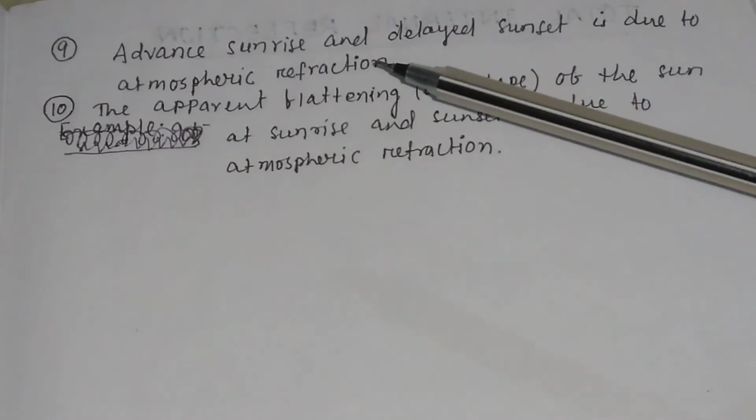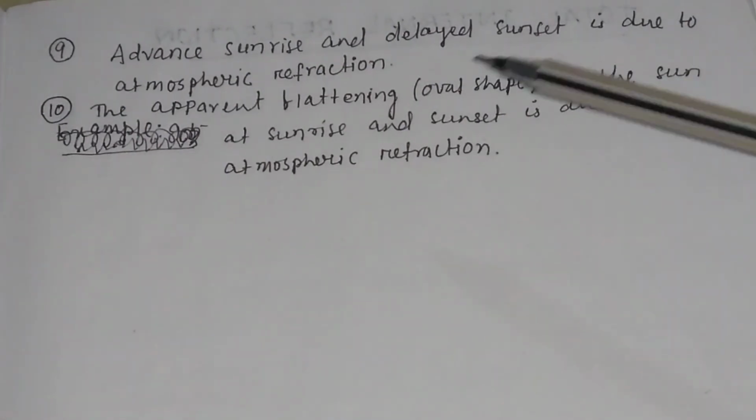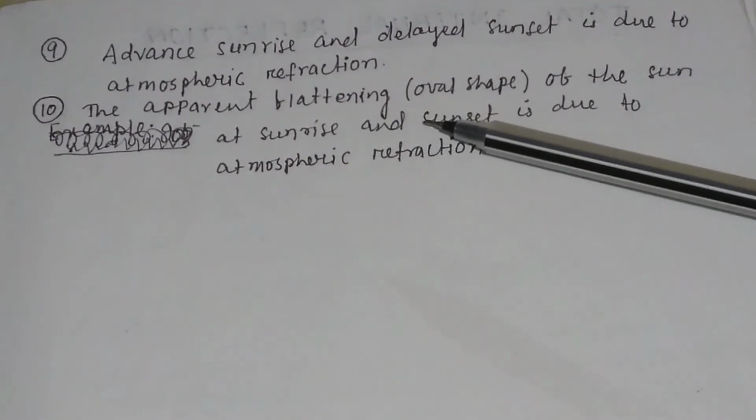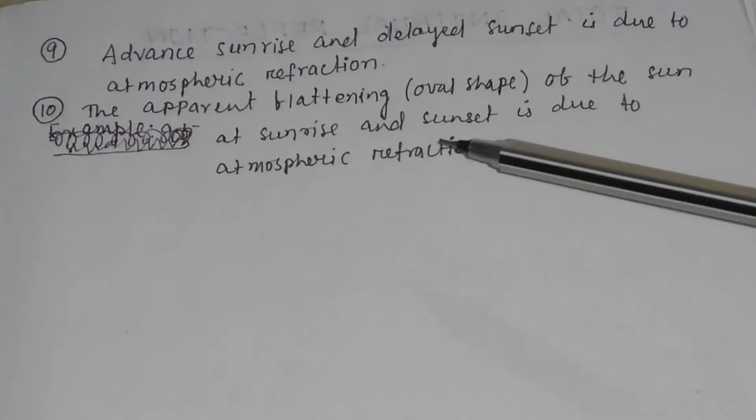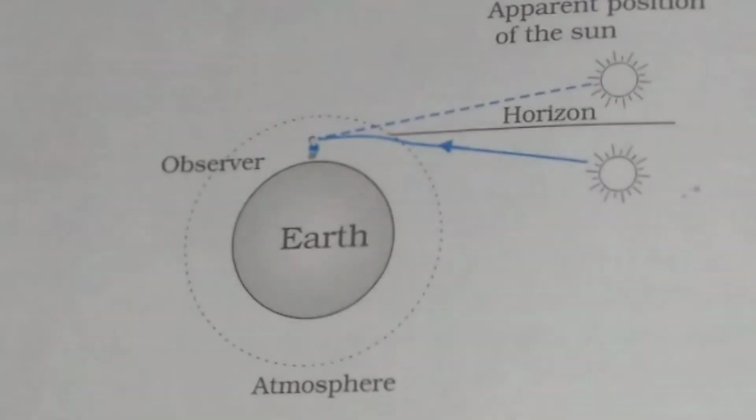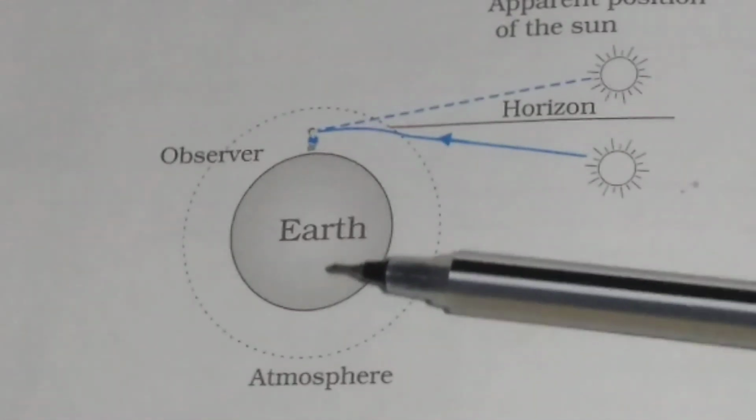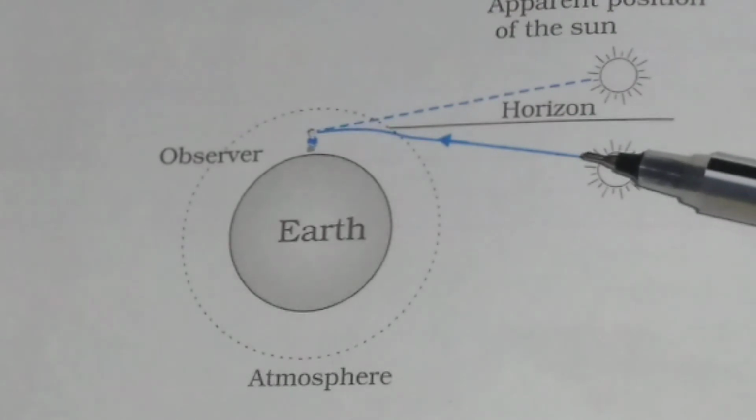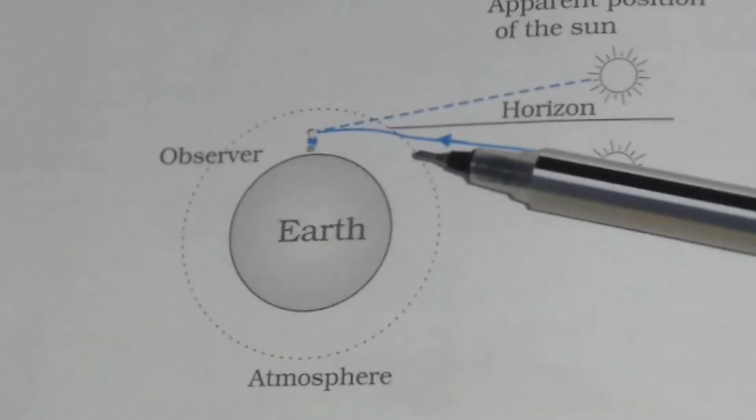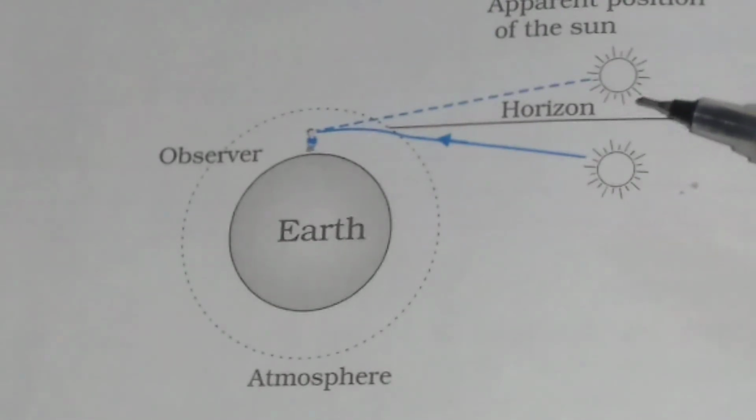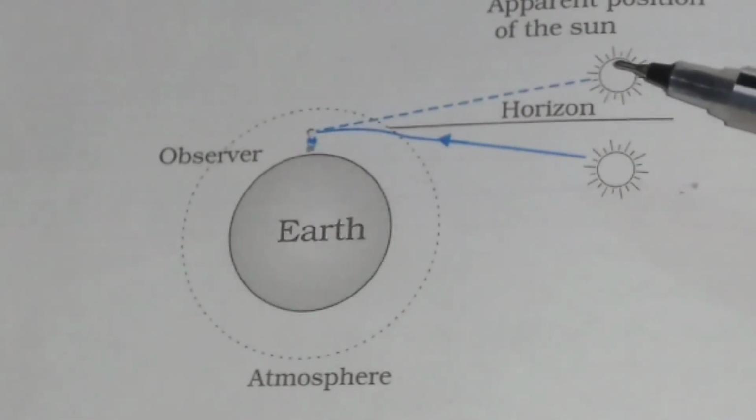The advanced sunrise and delayed sunset is due to the atmospheric refraction. Similarly, the apparent flattening, that is the oval shape of the sun at sunrise and sunset, is due to the atmospheric refraction. You see, this is your earth and this is the observer and this is the real sun. Light rays coming from this sun after suffering refraction will meet here. So this will be the apparent position of the sun.